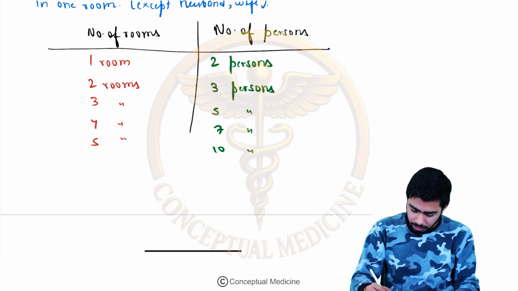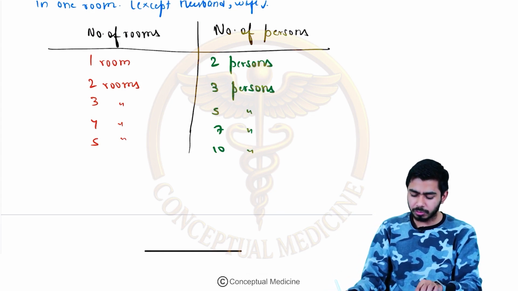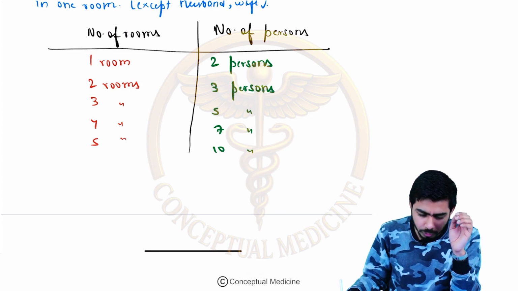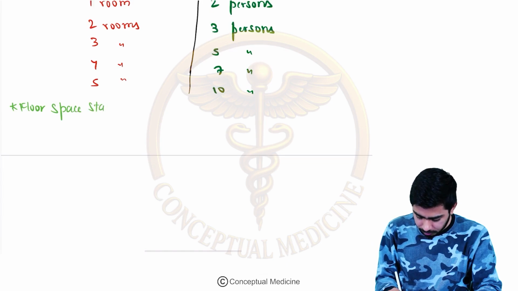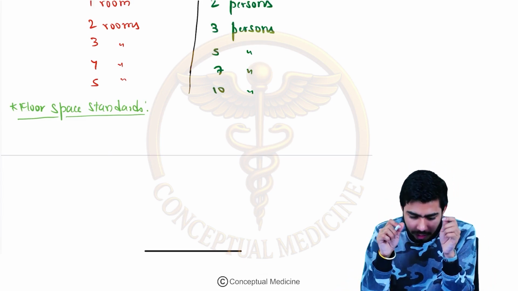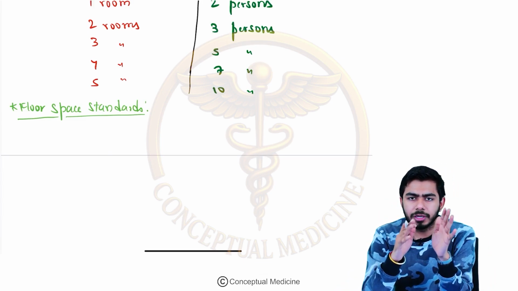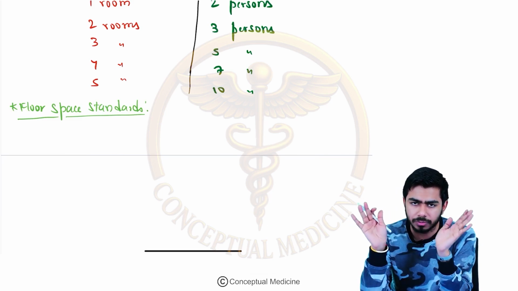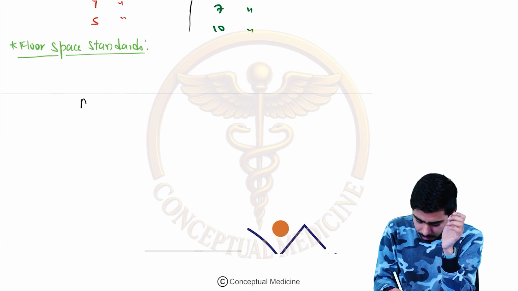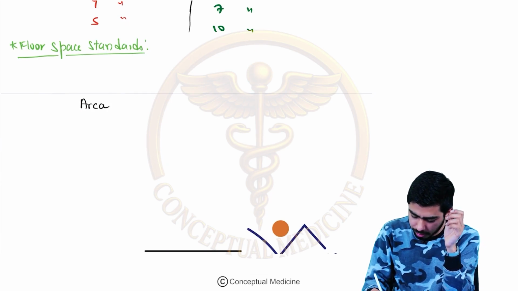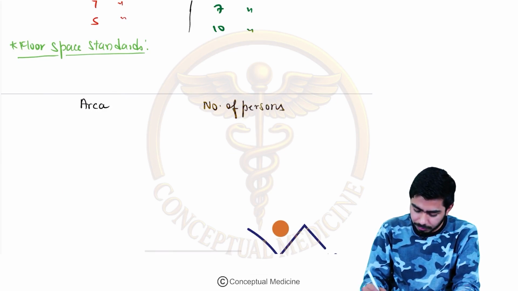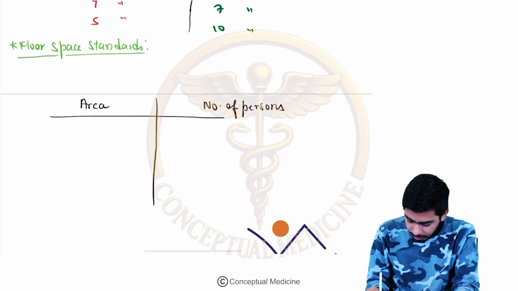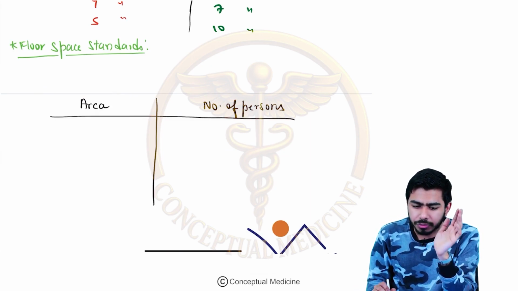Okay. Now sometimes they ask us direct questions from this particular table, number of rooms and number of persons. Now they're asking about floor space standards. Here also, guys, direct questions come sometimes. They will be asking what area will be required for this many persons, right? For an example, I'm writing the area on this side and the number of persons on this side. Now they are saying how much area is required for at least 1 person, right?